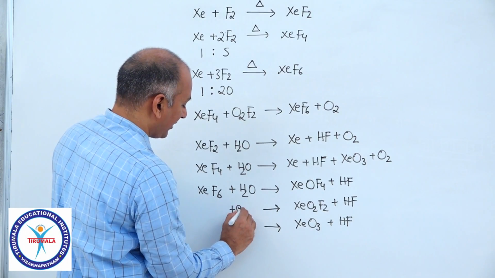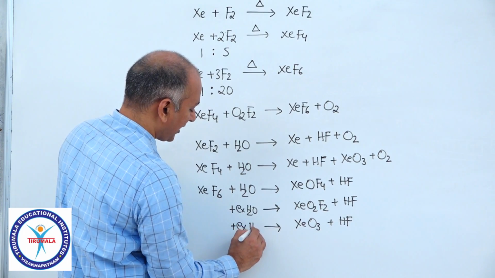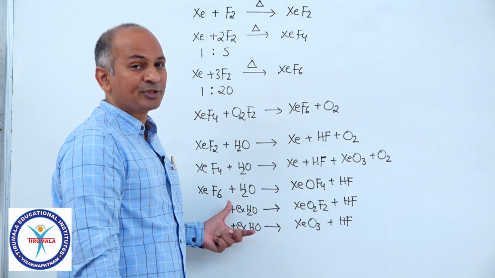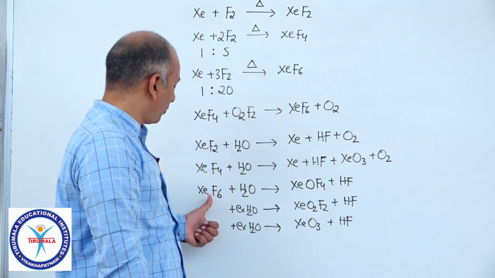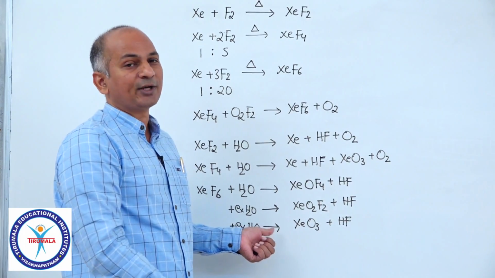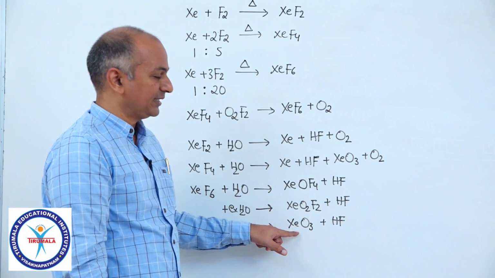So here excess water, and here a large excess of water. If you balance the reactions, you will get to know how much water is actually needed for each mole of XeF6. But it undergoes hydrolysis in 3 different stages.